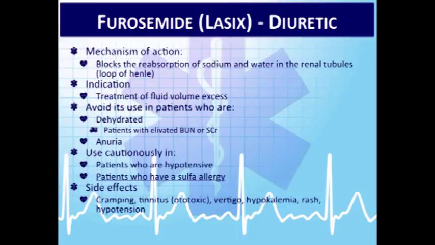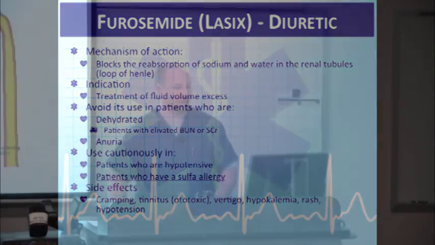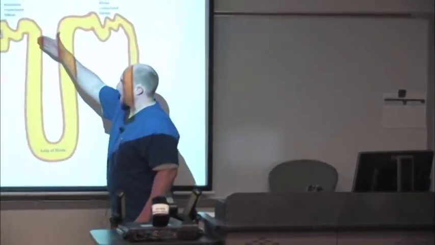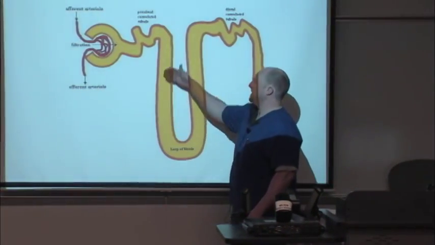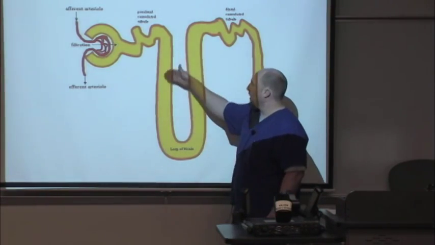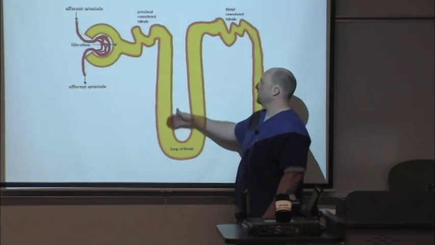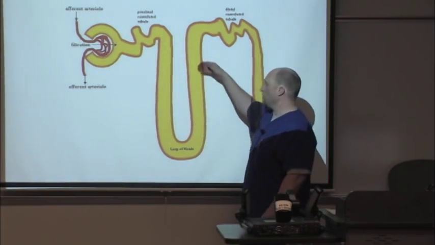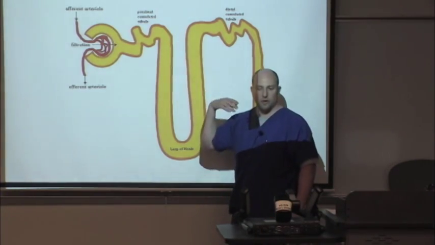All right. So you may start thinking in your mind, well, what's the rest of this tubule used for? If we're just using it on the first part of this loop of Henle, what if we're just blocking all the reabsorption there? Well, we're blocking it at the first part of this loop of Henle because that's actually where a lot of this sodium, chloride, and potassium gets reabsorbed. I would say 90% of all your sodium, potassium, and chloride gets reabsorbed here. If you block that, you're going to cause a lot of diuresis.